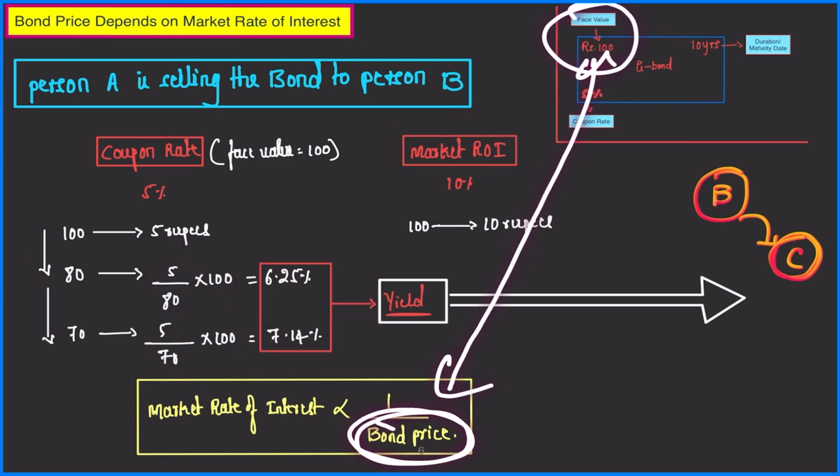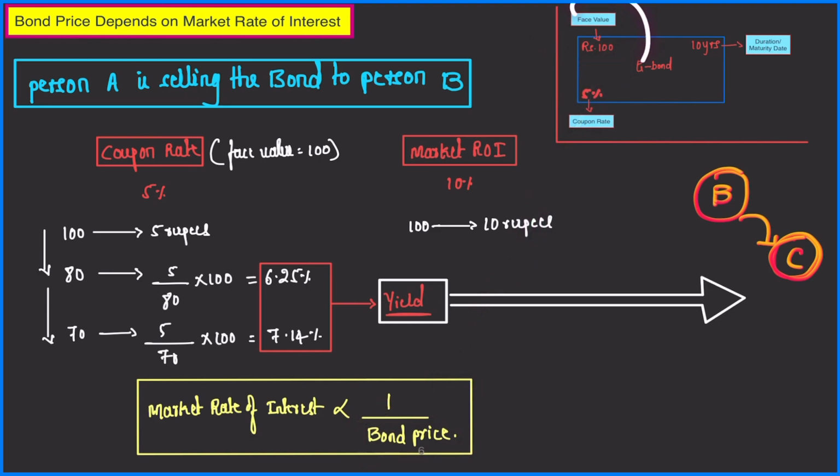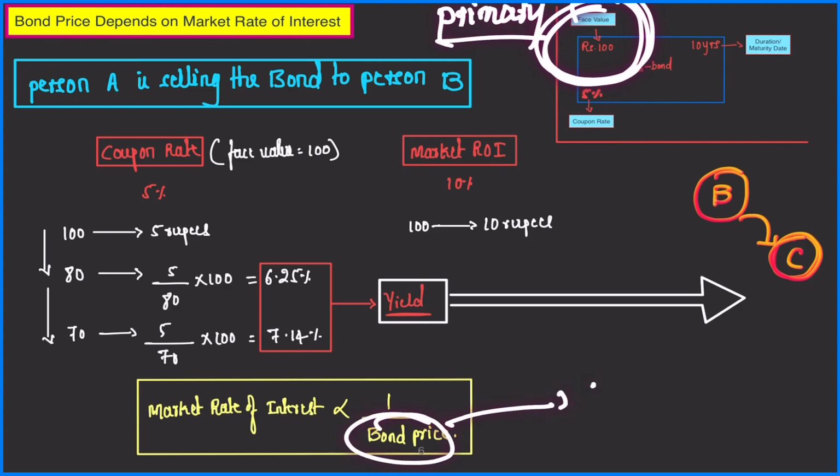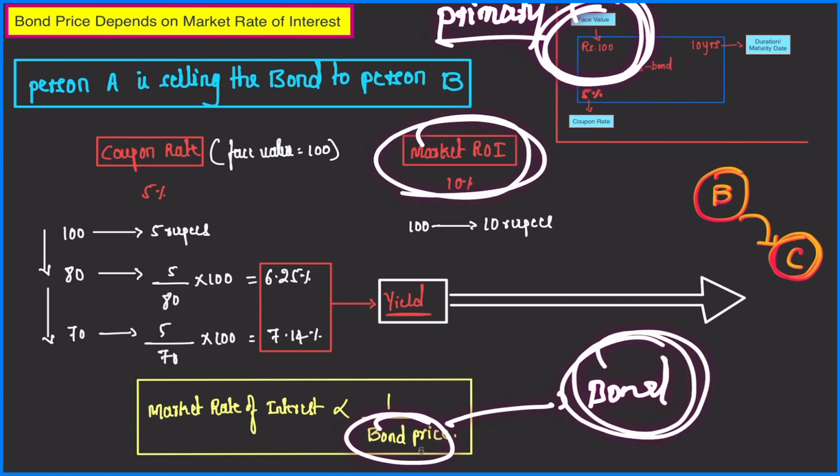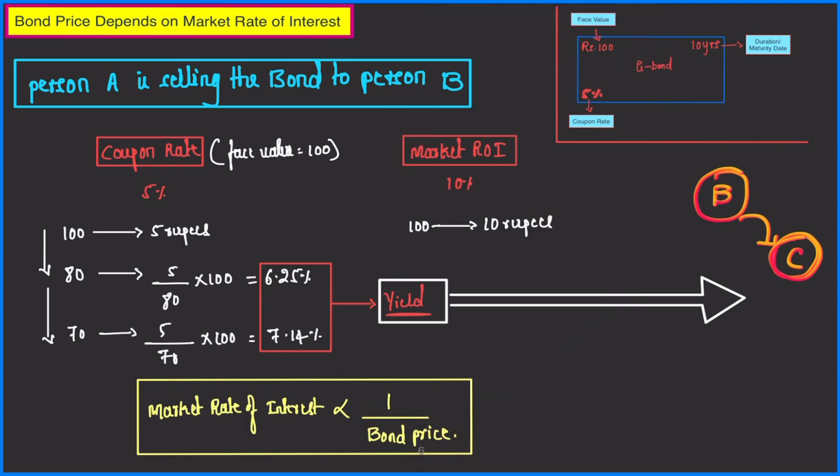And this is the difference between bond price and face value. Face value is the value that you pay when buying the bond for the first time in the primary market. And bond price is the price that you pay to buy the bond in the secondary market, and it depends on the market rate of interest. So bond price depends on market rate of interest. Got this?